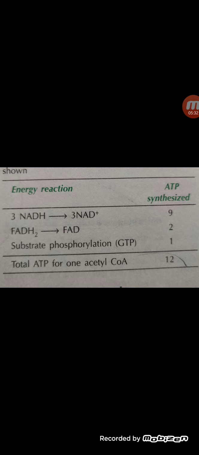So when we summarize the energy production, 3 NADH give 9 ATP, FAD converted to FADH2 gives 2 ATP, and substrate level phosphorylation gives GTP, which is 1. So we get 12 ATP.